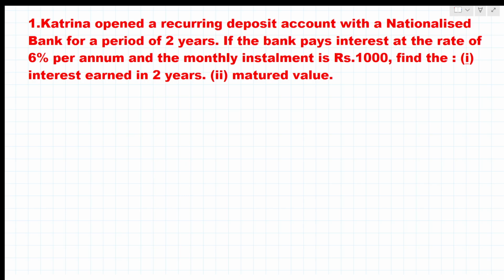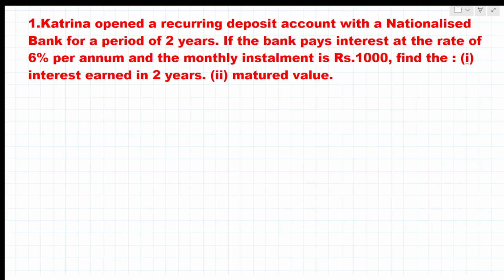The bank pays interest at the rate of 6% per annum, so annual interest is 6% per annum, and the monthly installment is rupees 1,000. So she is paying 1,000 rupees monthly. Find the interest earned in 2 years and the matured value.